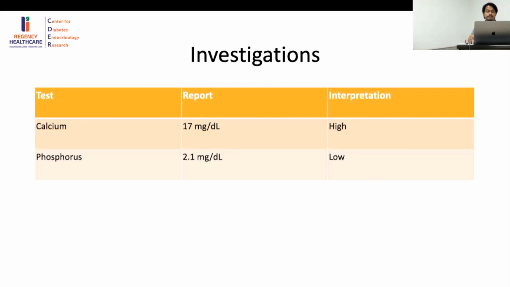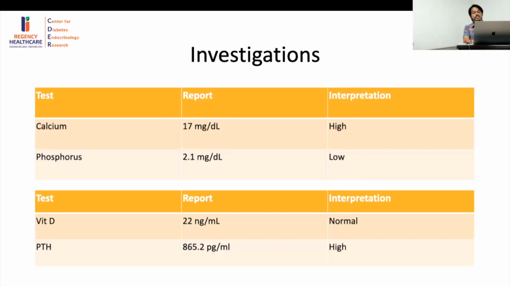Okay, carry on. Now the vitamin D and PTH levels which came back, the PTH was 865 and his vitamin D was 22, which was normal. So again, this is a very, very important point. Last slide we said that your PTH is usually less than 100 in most cases. It's more than 20, but less than 100. But if you have 800, you have to start worrying about something big, something abnormal happening. So either there is a very big lesion or this could be a carcinoma that you have to worry about. And if somebody presents to you with such level of calcium, always think of a malignancy in that setting.